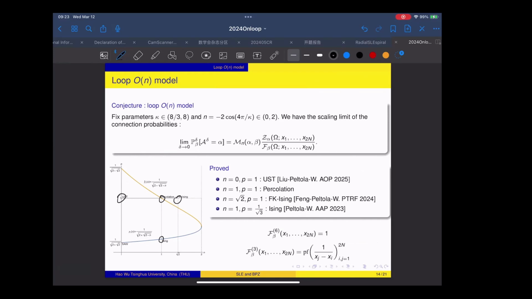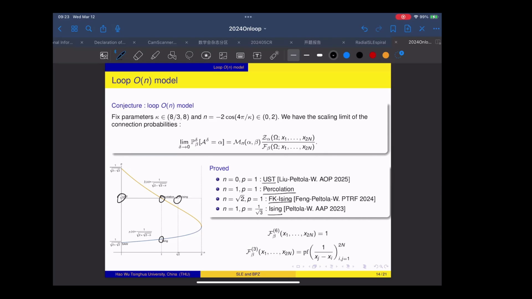They are the Ising model, FK-Ising, percolation, and the uniform spanning tree. For all these 4 models, we can also prove this conjecture that the connection probability is given by the formula on the right-hand side. So they are the uniform spanning tree, percolation, FK-Ising, and the Ising model.